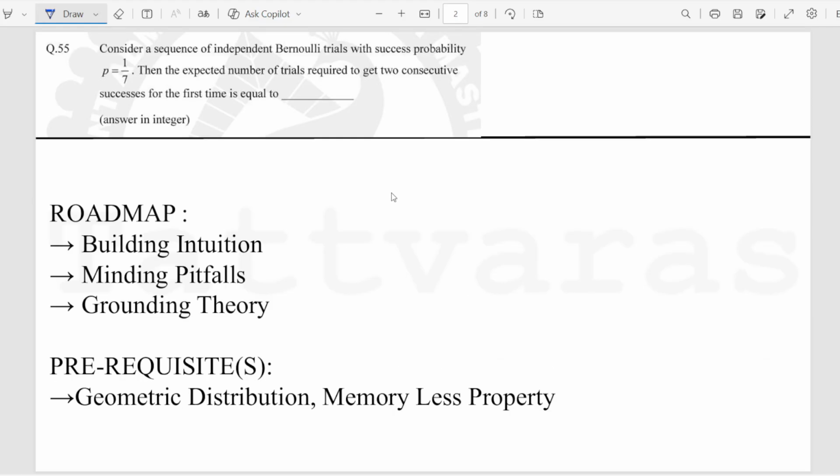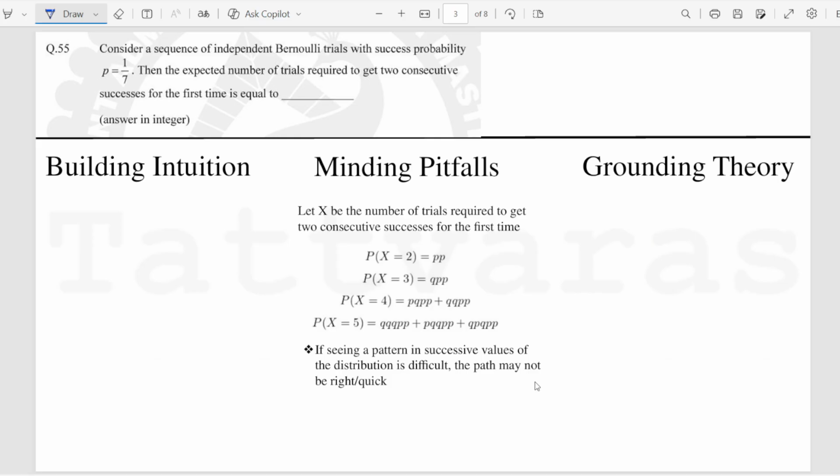Let's get started with this sum on computation of expectations, and this is going to involve geometric distribution and memoryless property. Now, we can very well in the examination also start with a slightly wrong approach because the question is describing something that seems familiar to us, right? Number of trials till success. In this case, two consecutive successes are achieved.